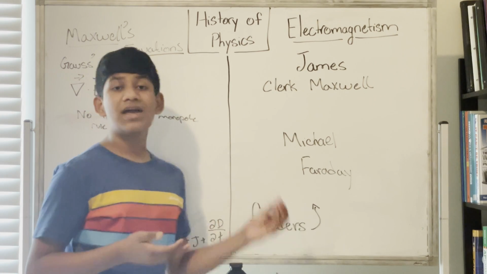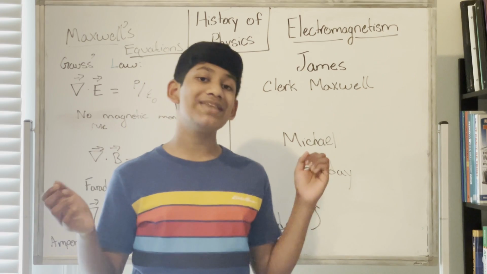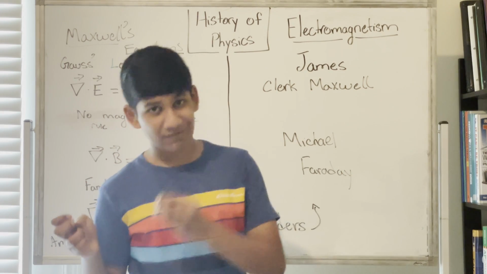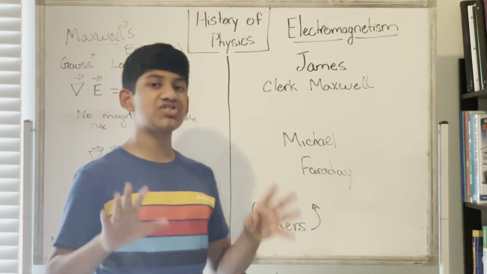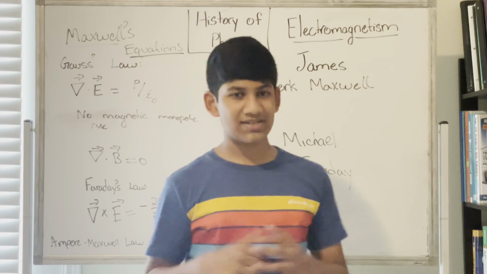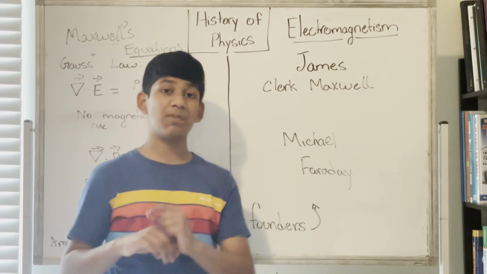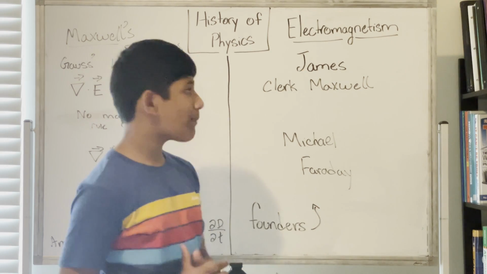For example, he showed that if we take a magnet and move it inside a wire, we can generate an electric field. So Michael Faraday essentially established the relationship between magnetism and electricity, electromagnetism itself. Michael Faraday did many experiments like that, and they were very important to the field of science and electromagnetism.